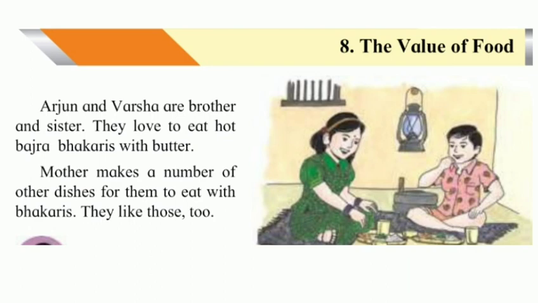In Varsha's and Arjun's home, they use a lot of other foodstuffs too. So from where are they obtained? Now we will see the various foodstuffs and where they are obtained from.